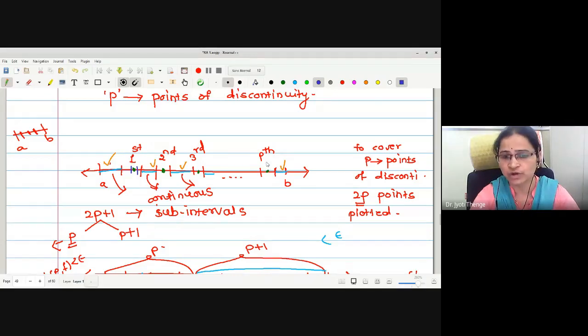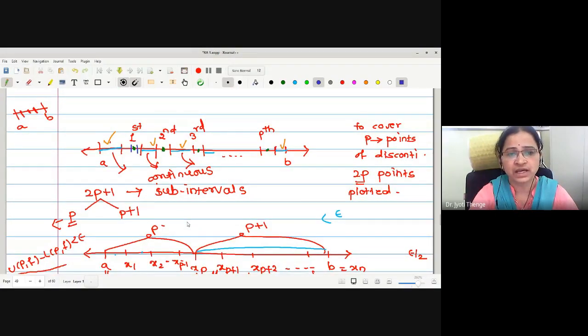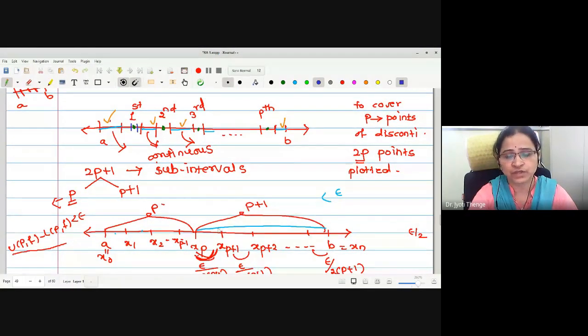Therefore, in order to cover these p points of discontinuity, we have to plot 2p points on the interval, and due to these 2p points, in all 2p plus 1 subintervals will get created. For the sake of understanding, in the proof I have shown you the first p intervals containing the points of discontinuity, and the remaining p plus 1 intervals over which the function is continuous.